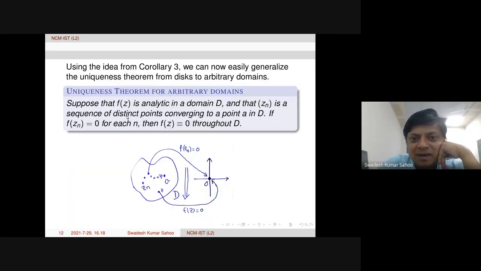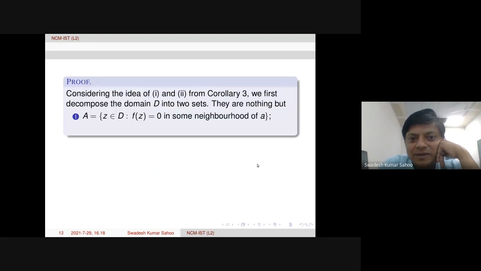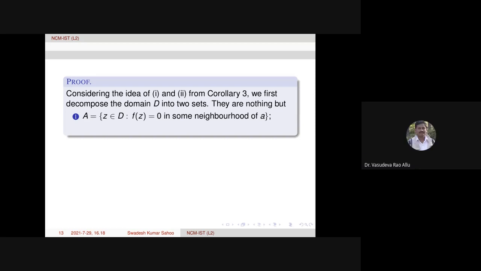In the statement, when it says converging to a point a in D, there is a point. Now, how to collect such points a such that f of z equals 0 in some neighborhood of that a? Essentially, you are taking the elements of D for which f of z is identically 0 in some neighborhood of a. That is your capital A.